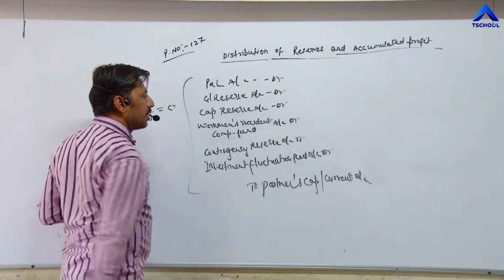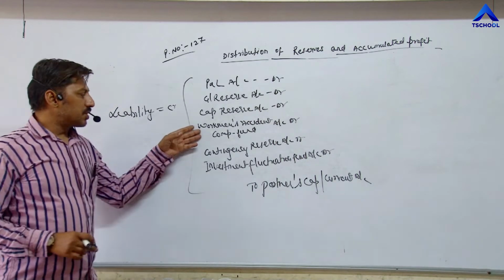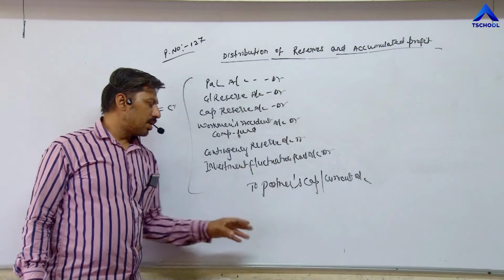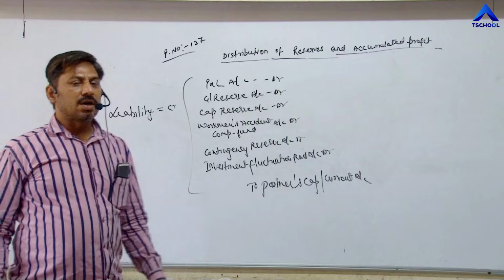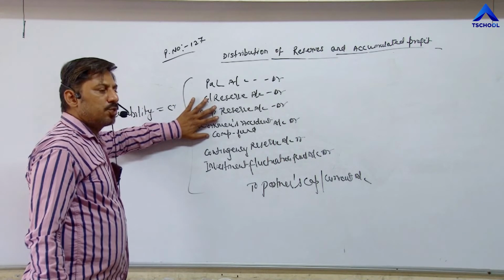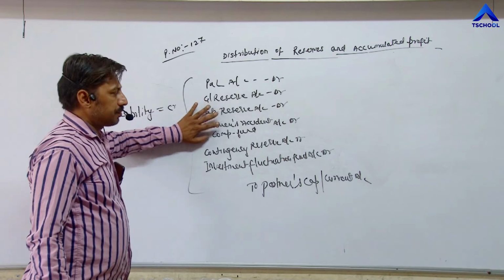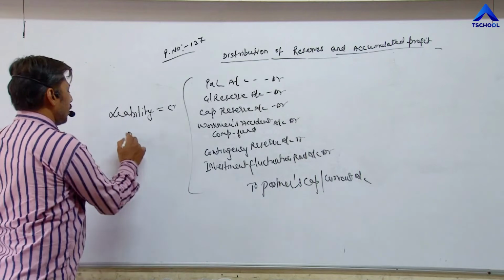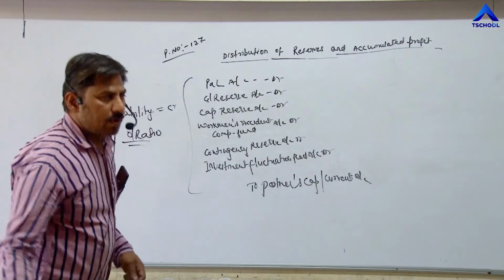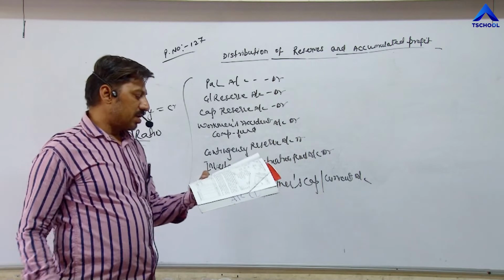So profit and loss account debit, general reserve account debit, capital reserve account debit, workmen's accident compensation fund account debit, contingency reserve account debit, investment fluctuation fund account debit, to partners' capital or current account. And the funds available in these reserves will be distributed in old ratio. This entry is also given on page number 127.